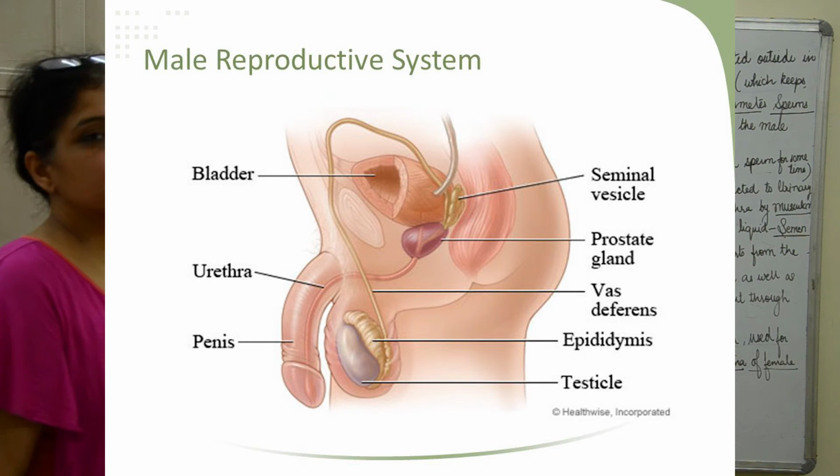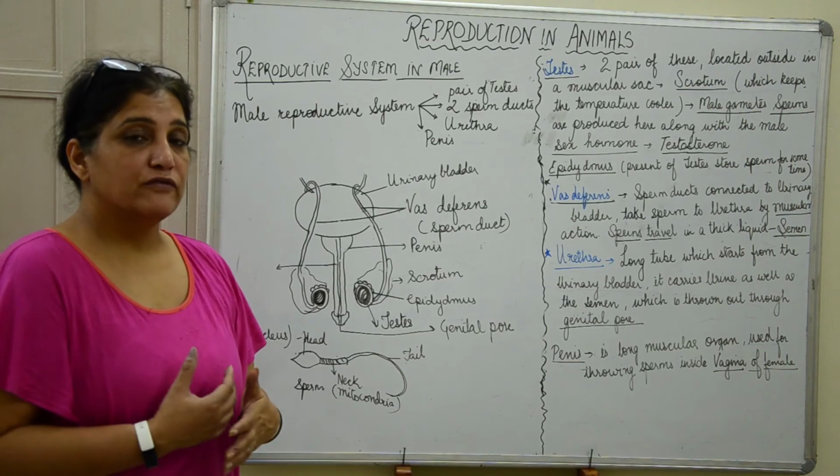Now we will be learning about the female reproductive system, or the organs of reproduction in females.